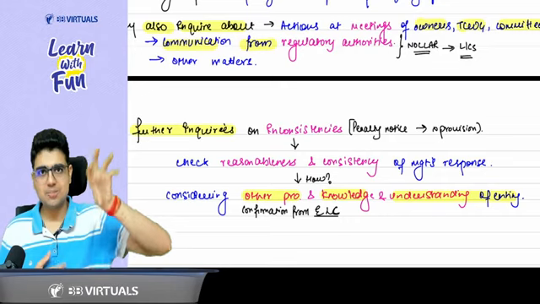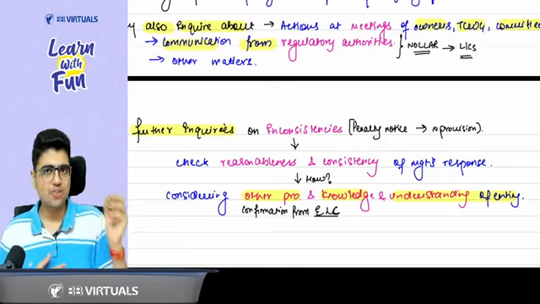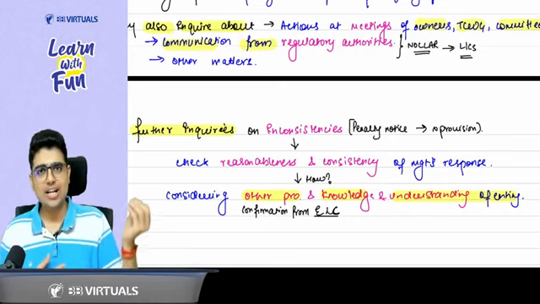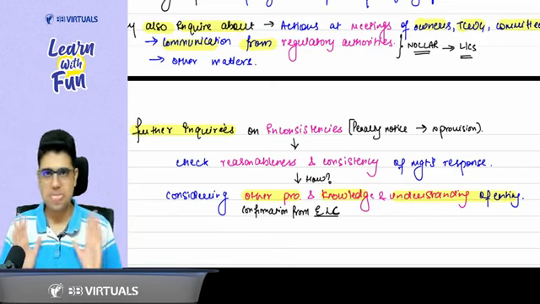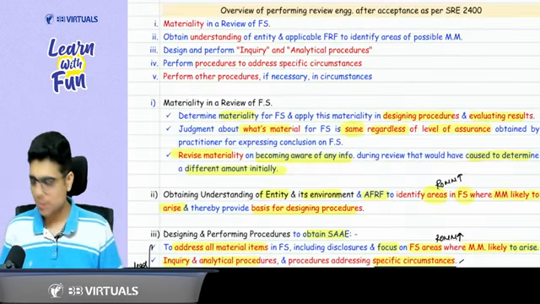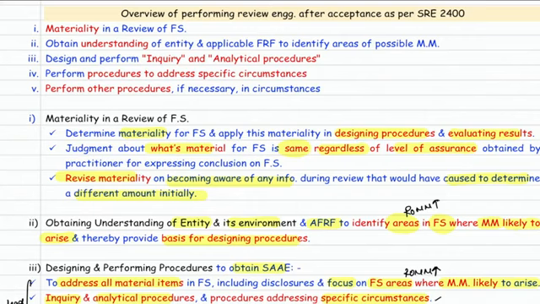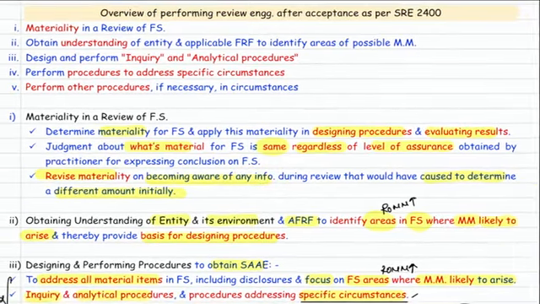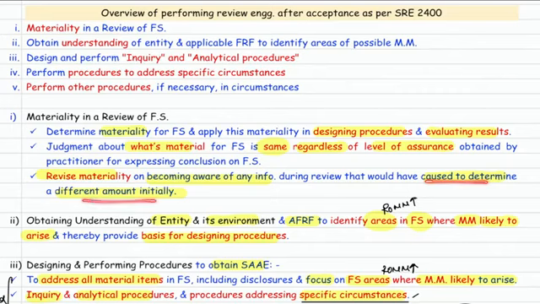First of all, materiality in designing the procedure, evaluating the results. What is material remains same regardless of the level of assurance. Very good. You can revise the materiality when you become aware of any information that would have caused you to determine a different amount initially.